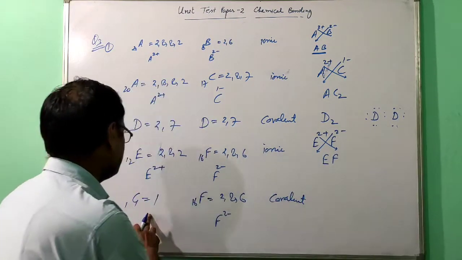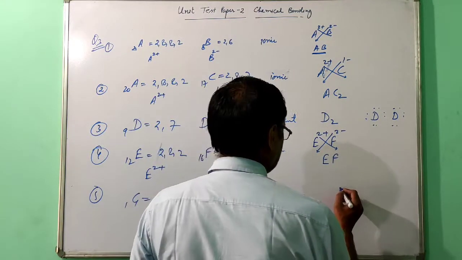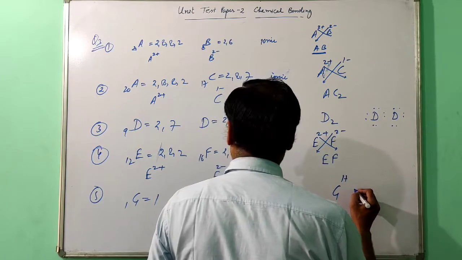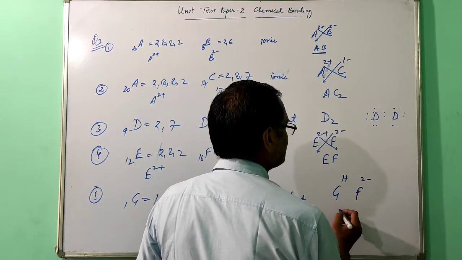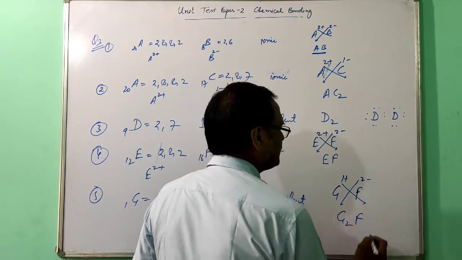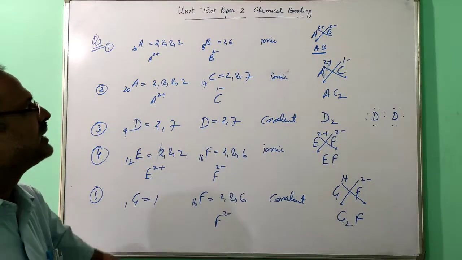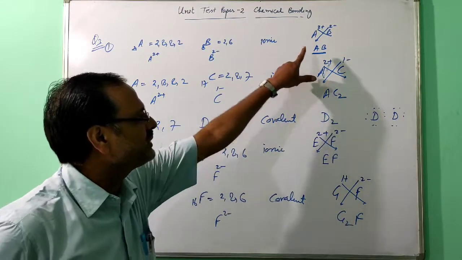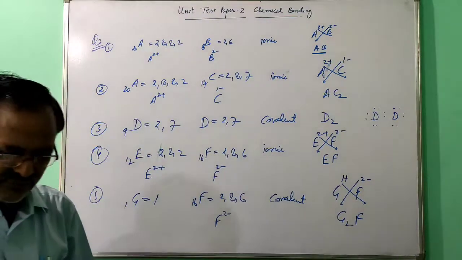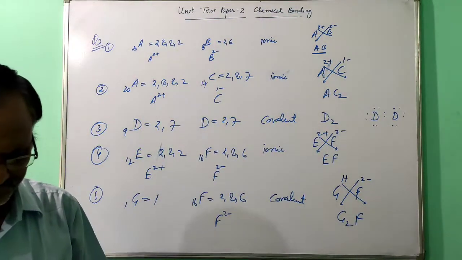This is the case of hydrogen: both are non-metal, covalent, and for the formula, G plus 1 and F 2 minus, cross, so this will become G2F. In this way you can write the formula. Here you get the bonding, here you get the formula. This question is very important; such questions are asked in the board paper.